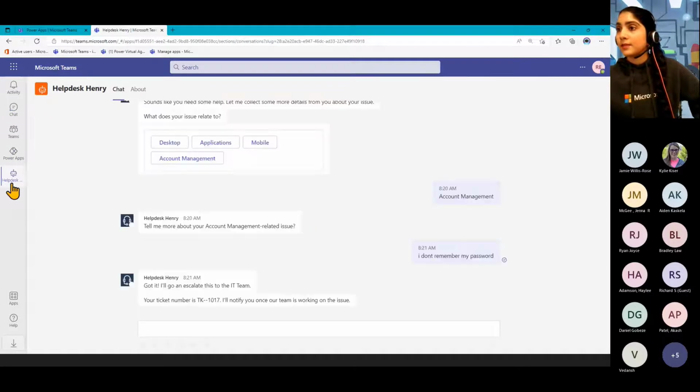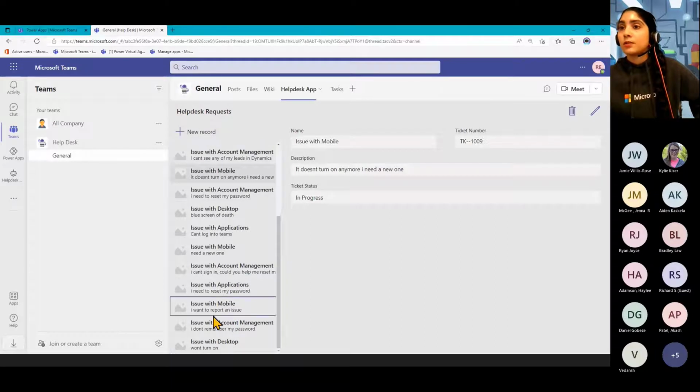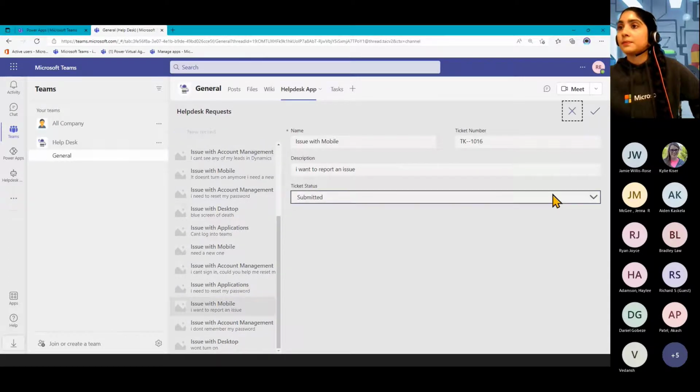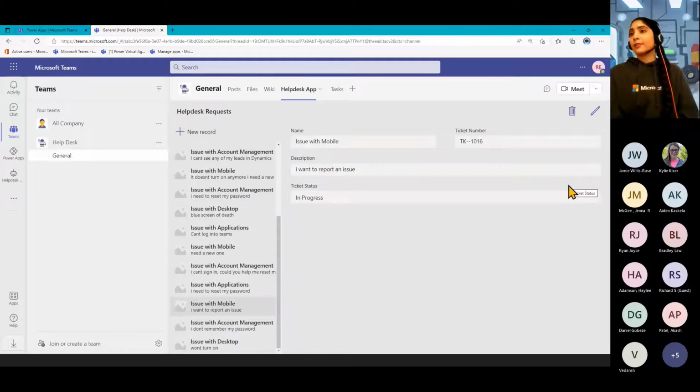In a moment or so, we should get a notification come through around that proactive message that was sent, but it might take a moment to happen. Let me submit another one just in case, so we have some backup options. Oops. We want to change this one from submitted to in progress. While we're waiting for that message to come through, I'll show how we activate this proactive messaging and how that all works. This is all handled with Power Automate. It's just a flow that you build.